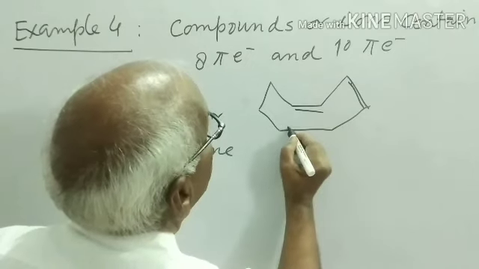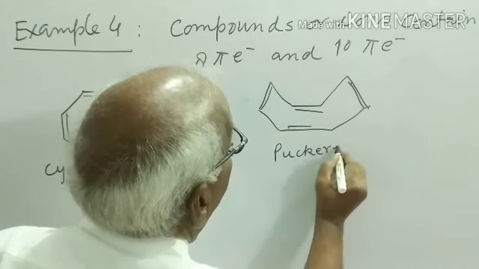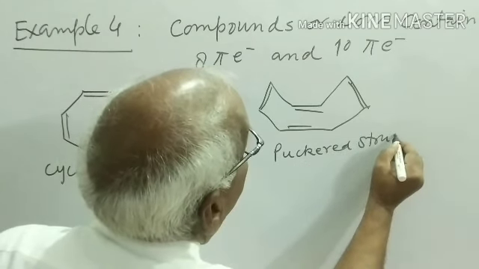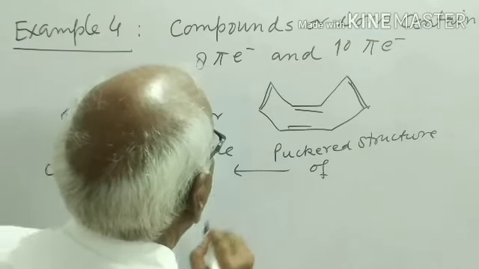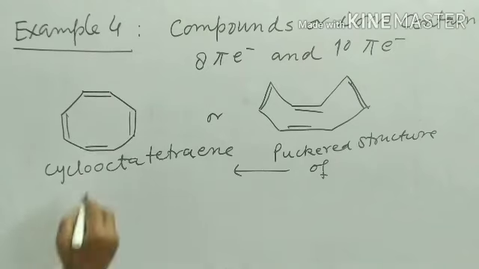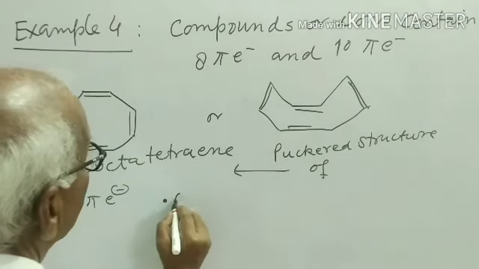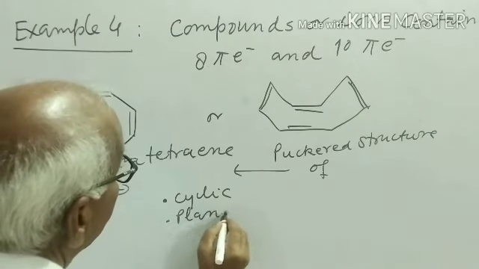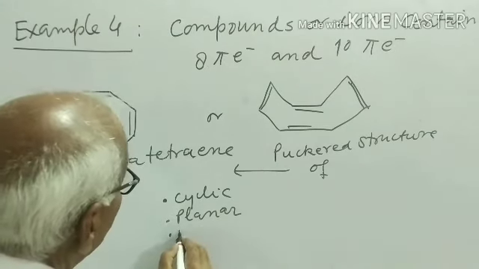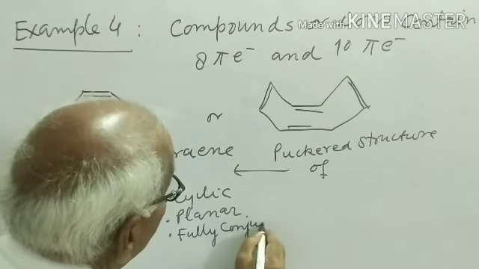This is the Packard structure of this. It carries 8 pi electrons. It looks cyclic, looks planar, looks fully conjugated, fully delocalized.